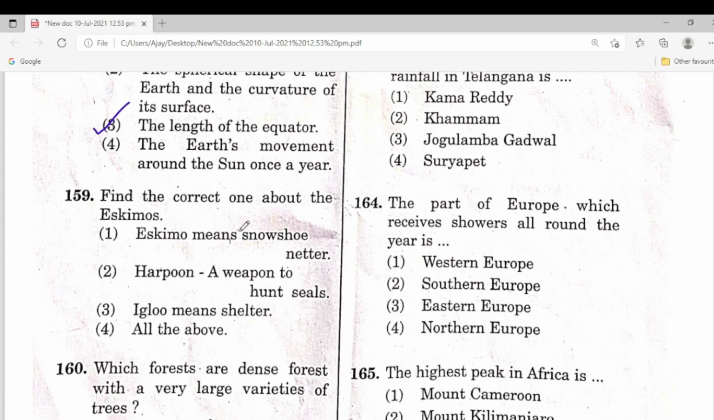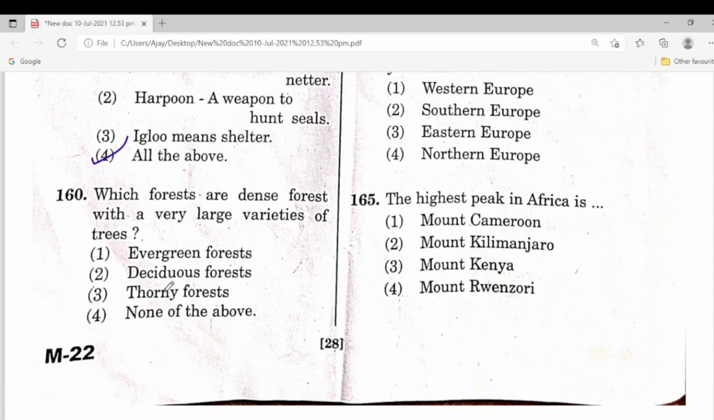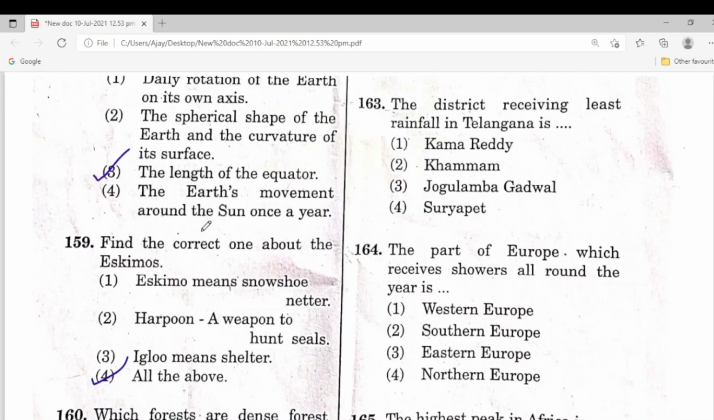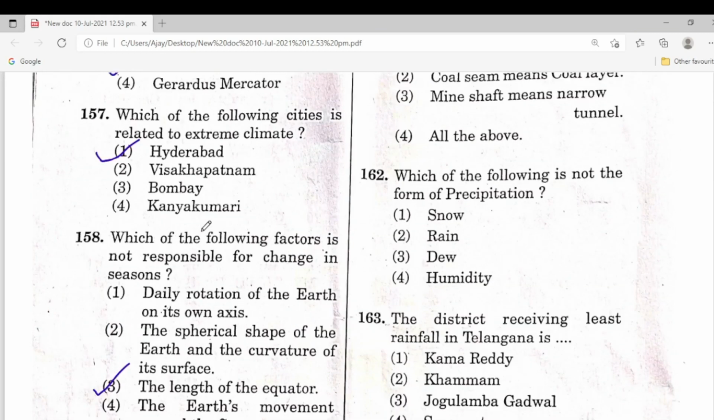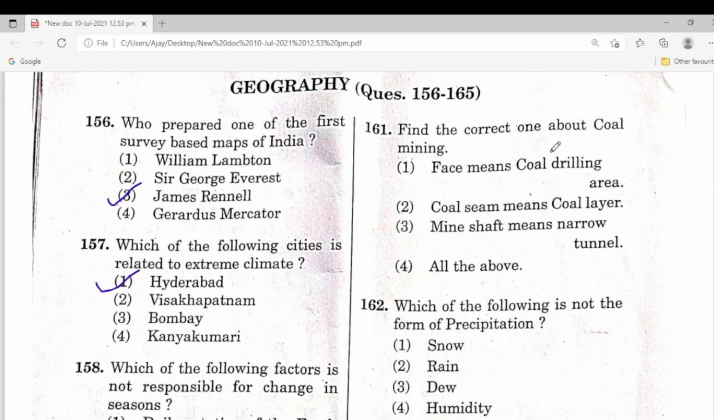159, find the correct one about the Eskimos. All the answers are correct, so all the above, the fourth one, is the right answer. 160, which forests are dense forests with a very large variety of trees? Evergreen forest is the correct answer. Next one, 161, find the correct one about coal mining. Here, all the above is the correct answer.